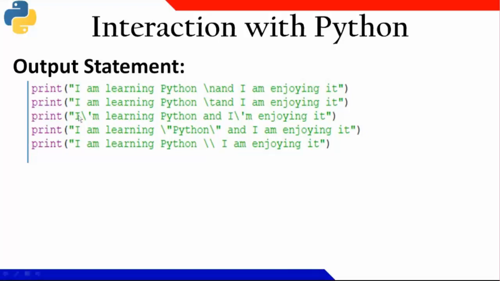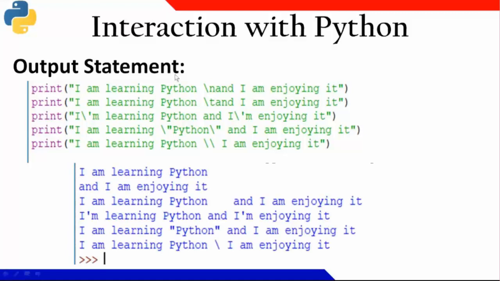Now, if I am not putting the \, then within the double quotes there is a pair of single quotes, so the interpreter will get confused, and it will throw an error. So in order to say that I intentionally want to print a single quote, I need to put a \ before it. Similarly, if I want to print a double quote, then I'll give a \ before it. If I want to print a backslash itself, before it I need to type a \.